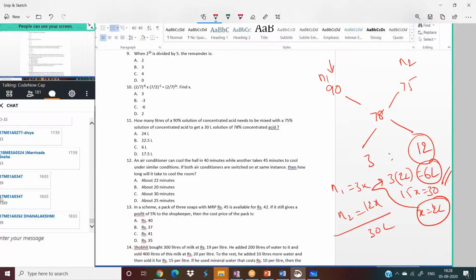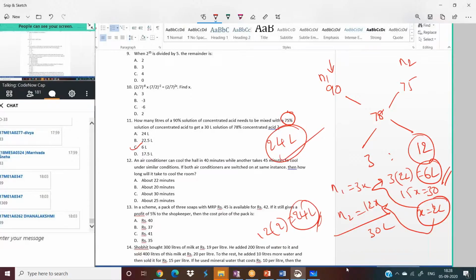For example, in the same question, if they ask us to find out how much of 75% liquid should be added, then answer will be 24 liters. Very simple, because x equal to 2, 12x equal to 12 into 2, that equal to 24 liters. Be clear. Hope it is clear for you.